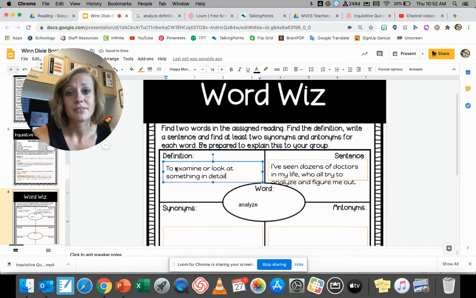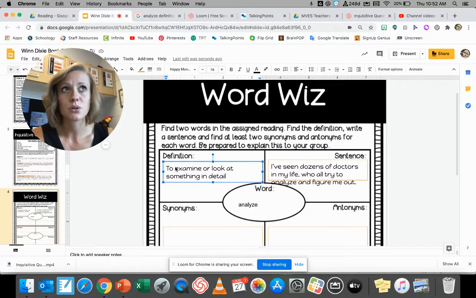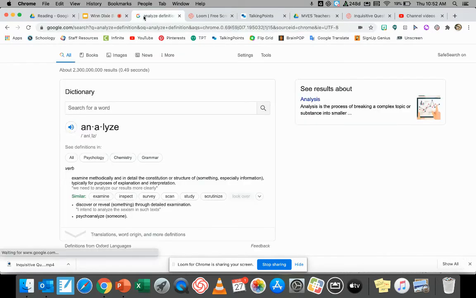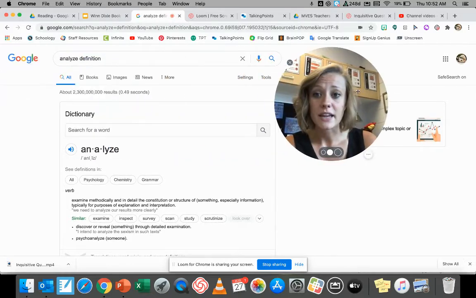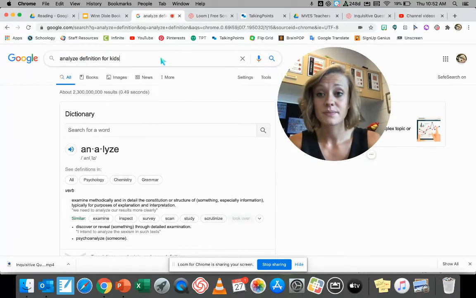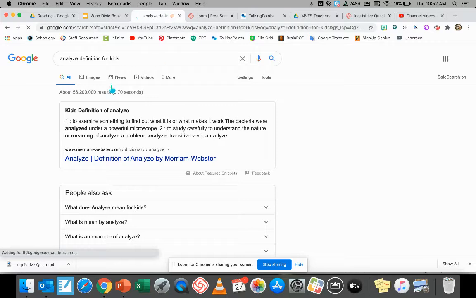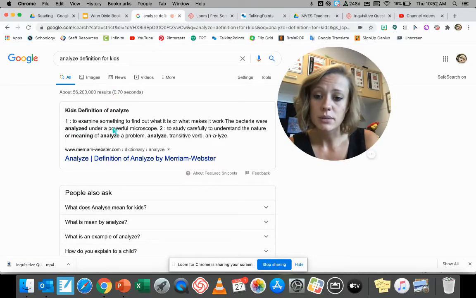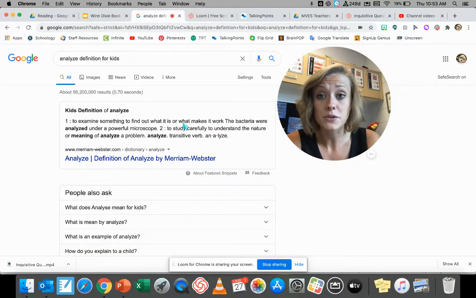If you're writing the definition, I would highly encourage you, don't just copy what the definition says online. If it doesn't make sense for you, another thing that you could do is you could write definition, and then you could add in for kids. That might get you a little bit more of a simple one. Let's see. To examine something to find out what it is or what makes it work. That would also be a wonderful explanation, and it might be a little easier to understand. Really look at the definition. If you don't understand the definition, see if you can find one that's a little more simple.